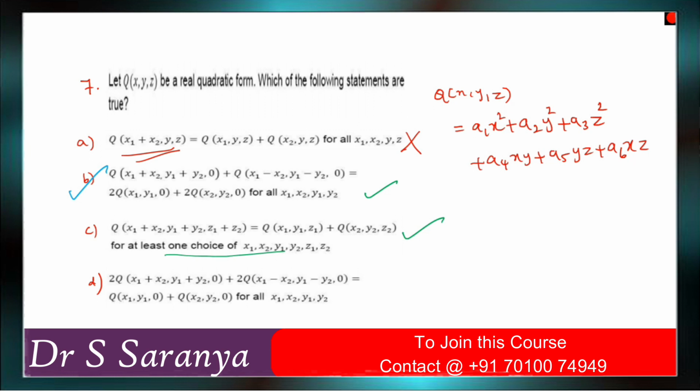Then what is the fourth one? Fourth one is contradiction of B part, right? Because they mentioned x1 plus x2 the whole squared. If you are adding, again you will get multiplying 2, means 4 times it will come, right? So this is wrong. They mention for all, right? So this is wrong option. D option is wrong. So answer is B and C are the correct answers. Okay, so B and C are the correct options.